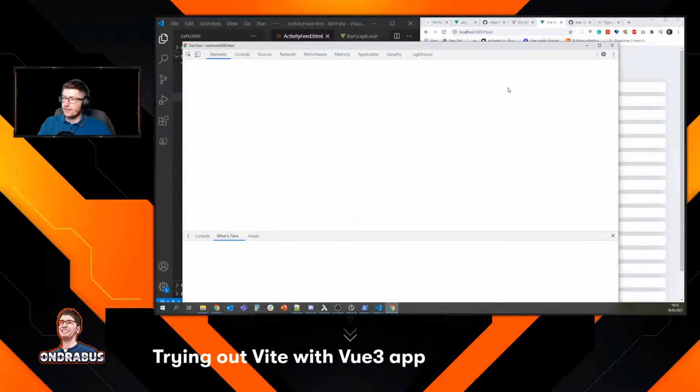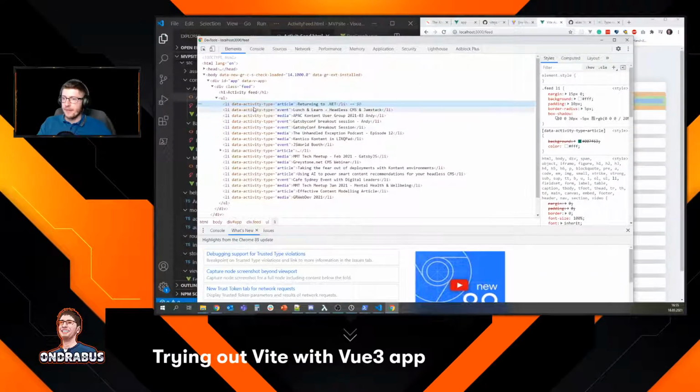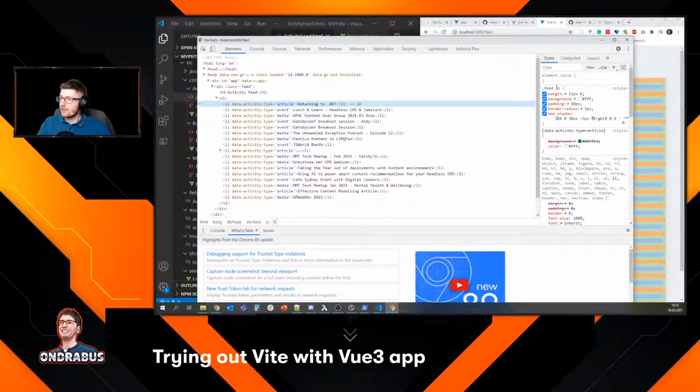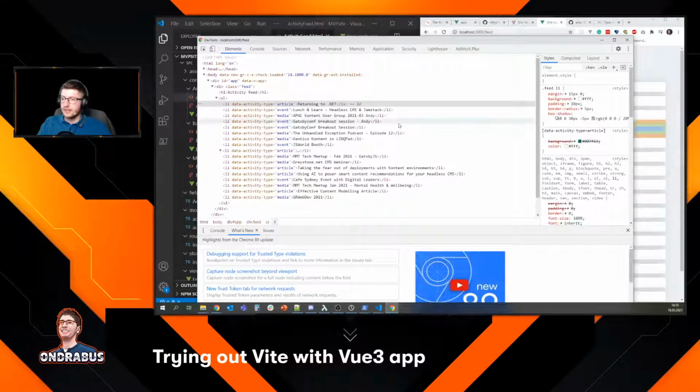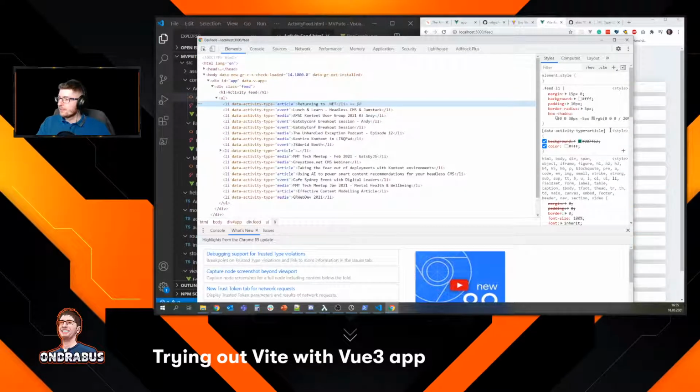Okay, something happened here. So data activity type, article, event, media. You see, this works nicely. And here the background actually was changed, but it wouldn't let it because I'm just setting that on the feed li style. So I'm just gonna have to change that to make it overridable.